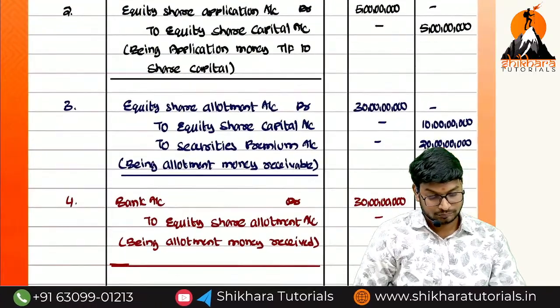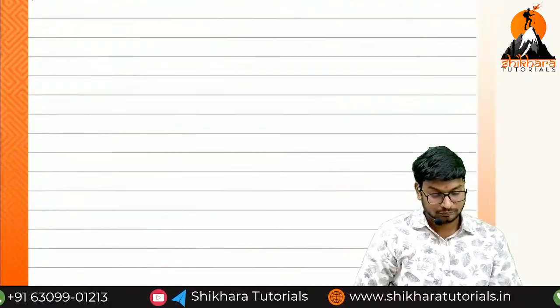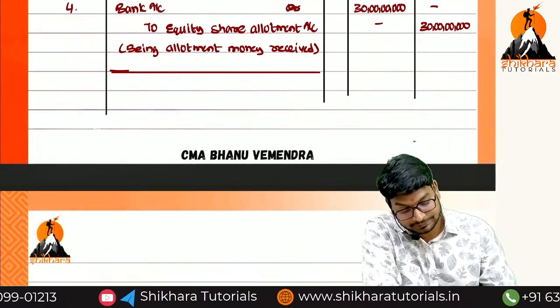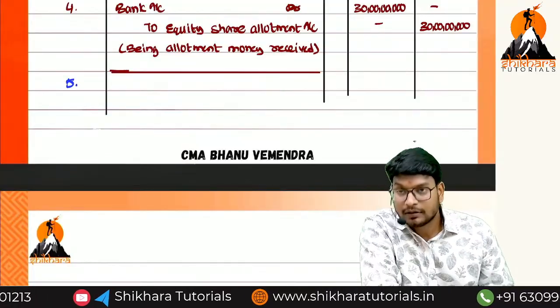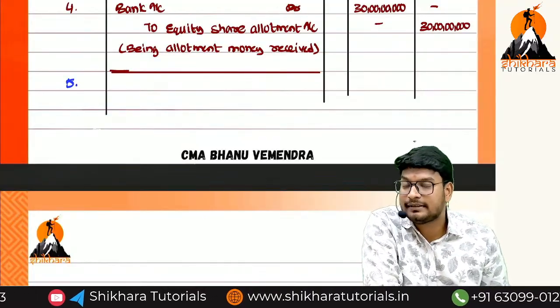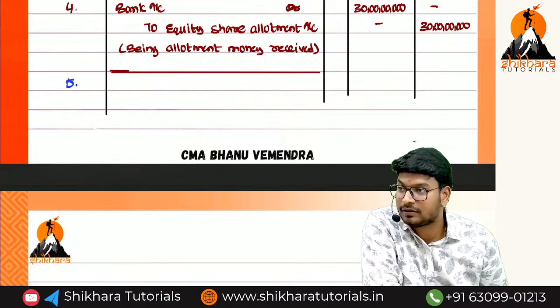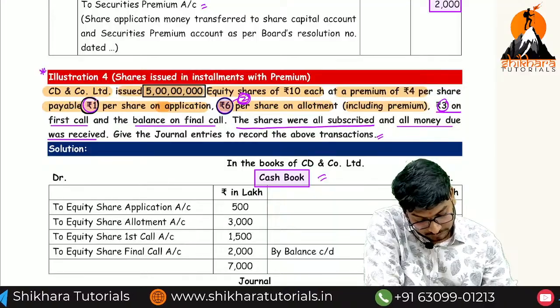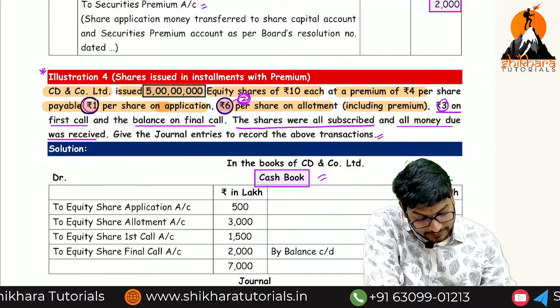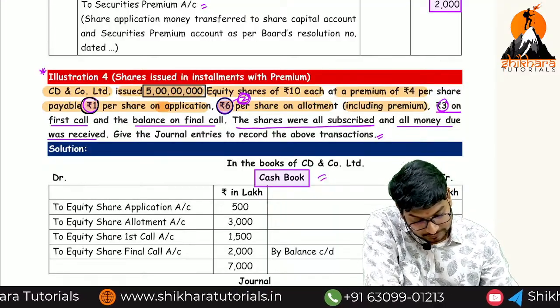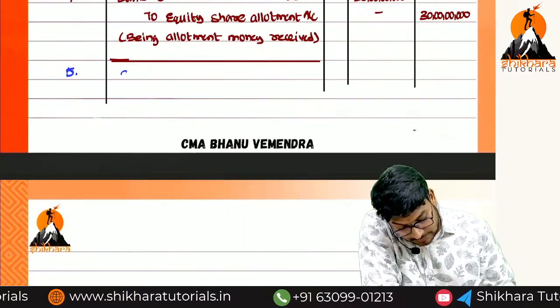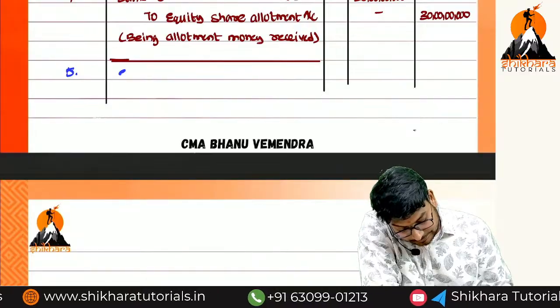So the fifth entry. What is the fifth one, ma? First and final call, or is there any second call and final call? Only final call, this one. First call, and again we are having what, ma? Final call. Okay. So equity share.